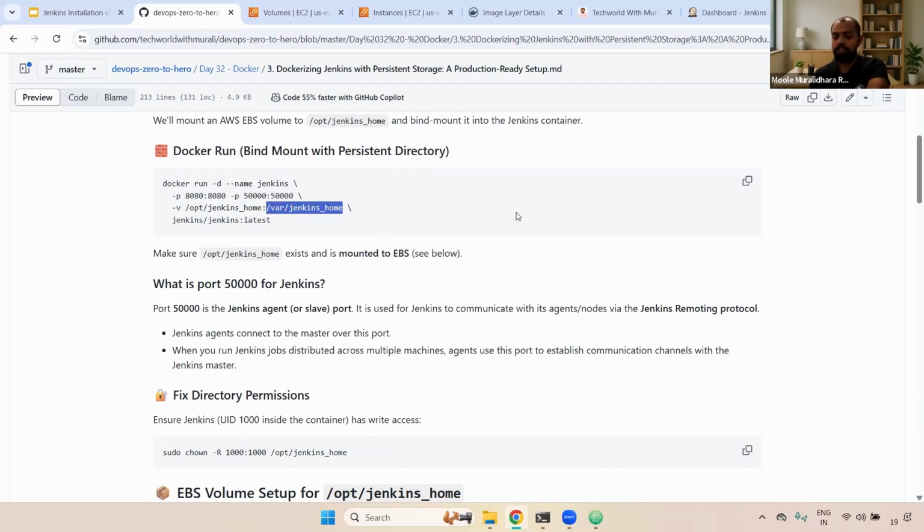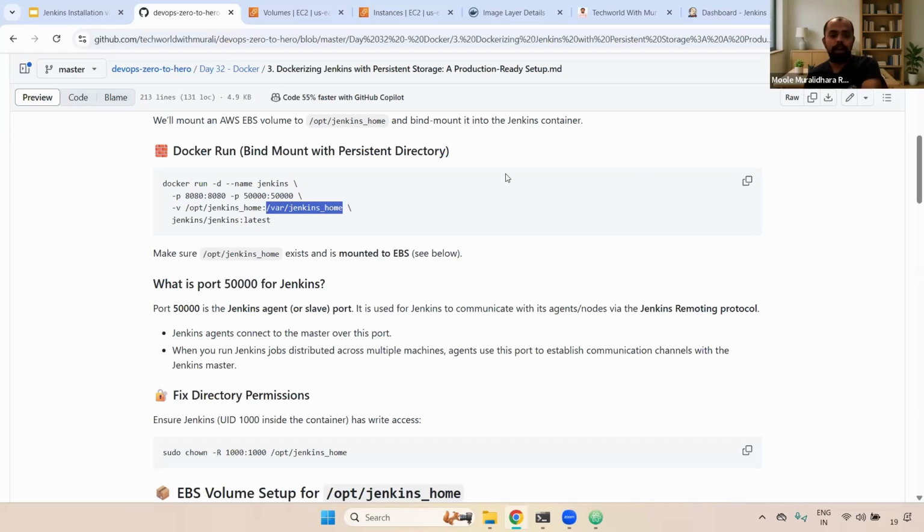It is always recommended to first create the EBS volume. First, you have to decide, whenever you are going to install Jenkins, which mount path you are going to use. First create the EBS volume, mount that particular EBS volume, and then install Jenkins using Docker. If you first install Jenkins and then add that particular mount, whatever existing configuration you have won't be available inside the EBS volume.